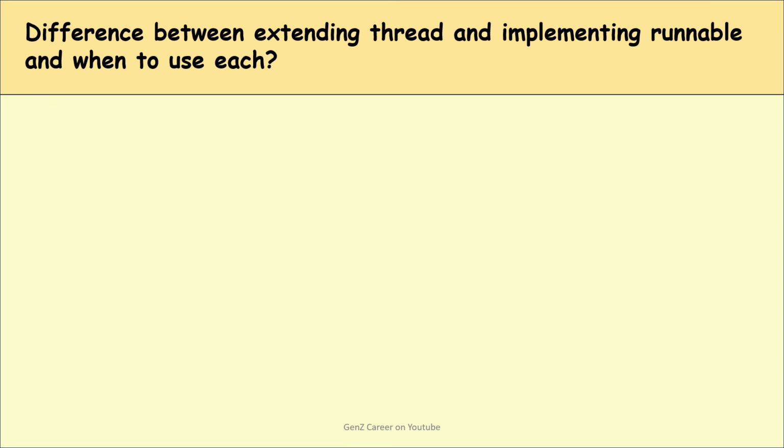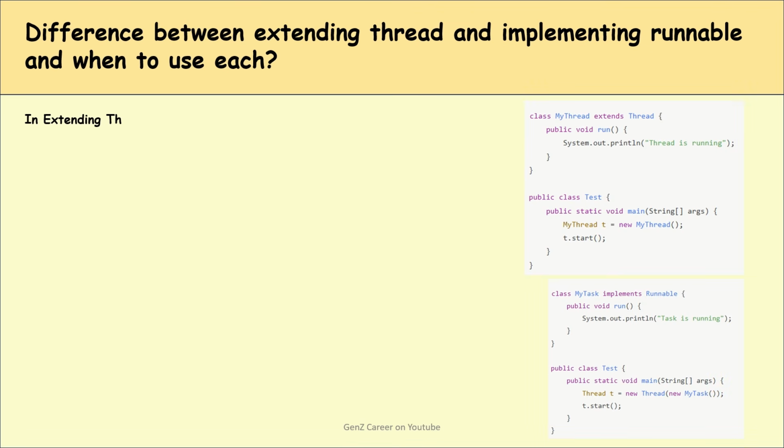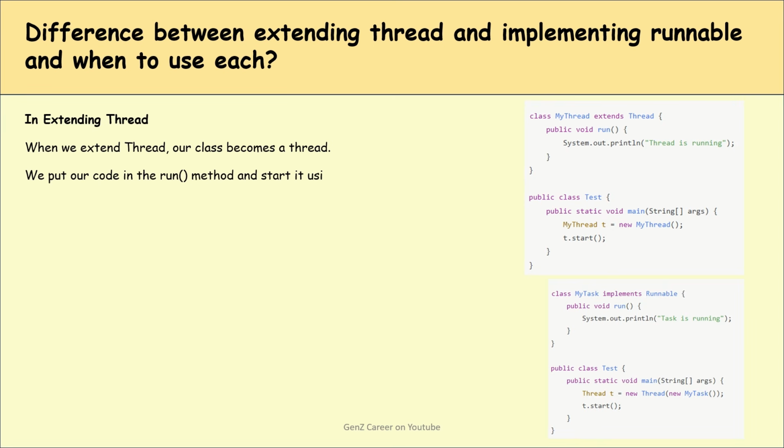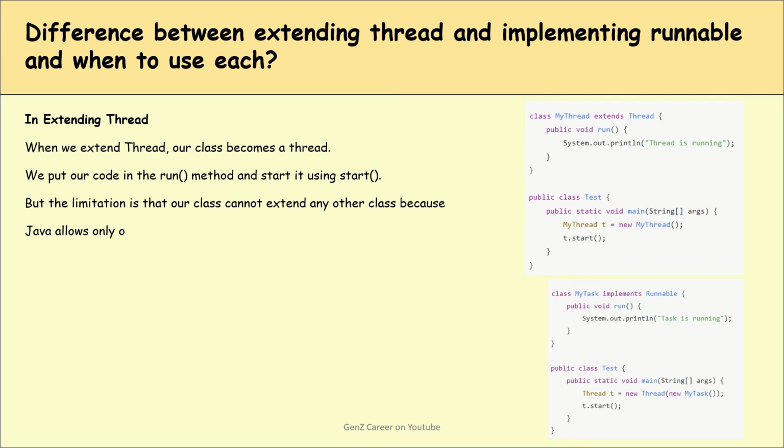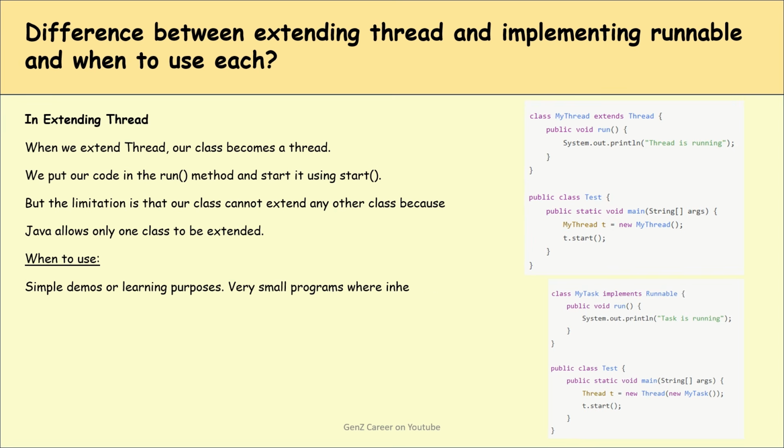Can you tell me the difference between extending Thread and implementing Runnable and when to use each? So in extending Thread, when we extend Thread, our class becomes a thread. We put our code in the run method and start it using the start method. But the limitation is that our class cannot extend any other class because Java allows only one class to be extended. When to use? Simple demos or learning purposes, very small programs where inheritance is not needed.